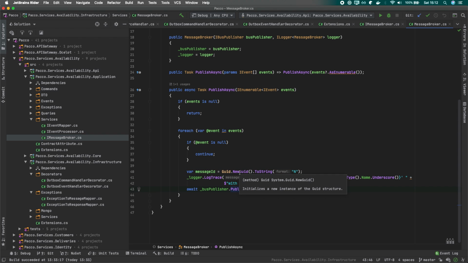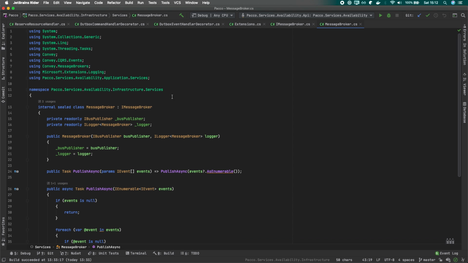So somewhere here, we would like to verify again if the message outbox is enabled or not, and if it's enabled, instead of sending these messages directly to the message broker, we would like to store them in our database, to have this outbox pattern and this outbox processor delivering messages for us. Yeah. So let's do this.